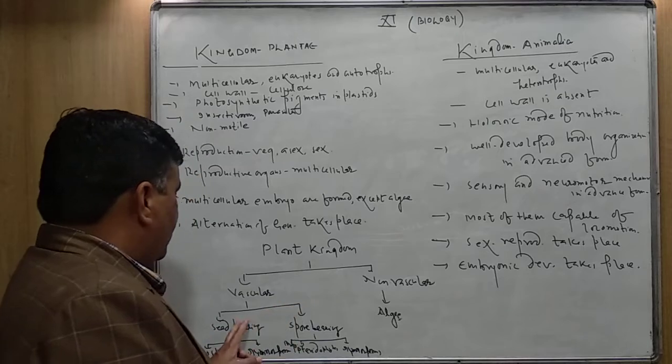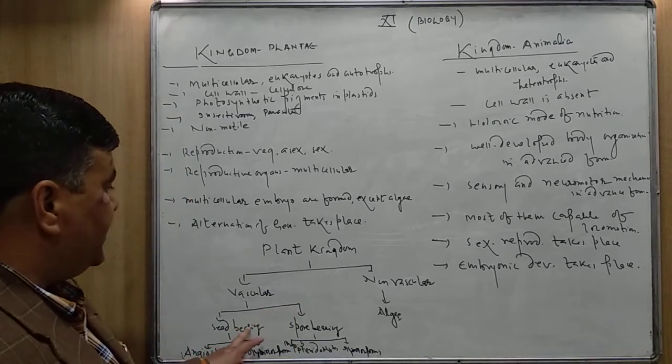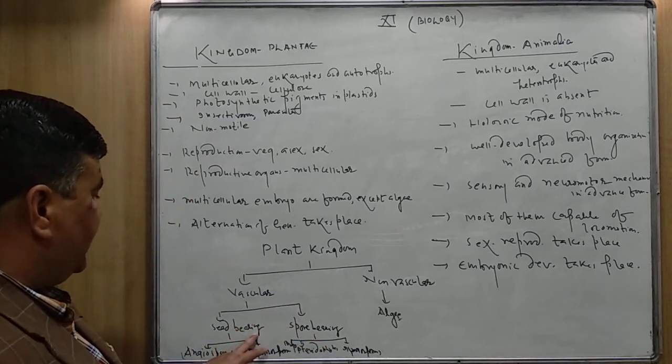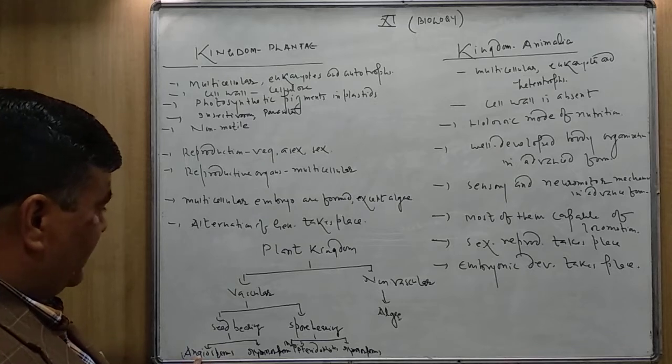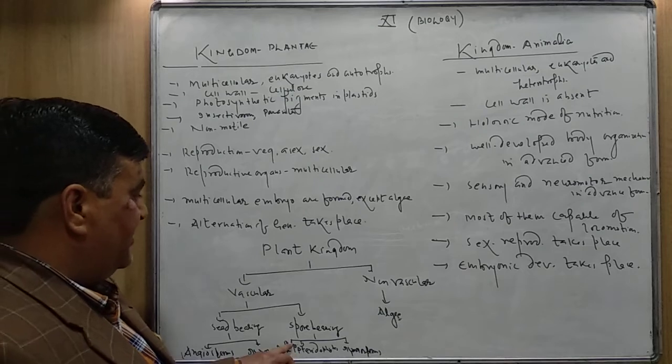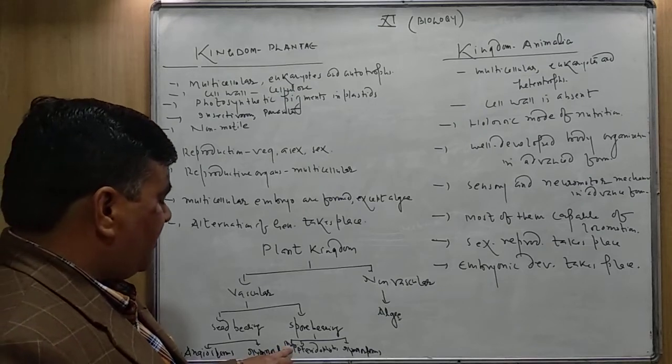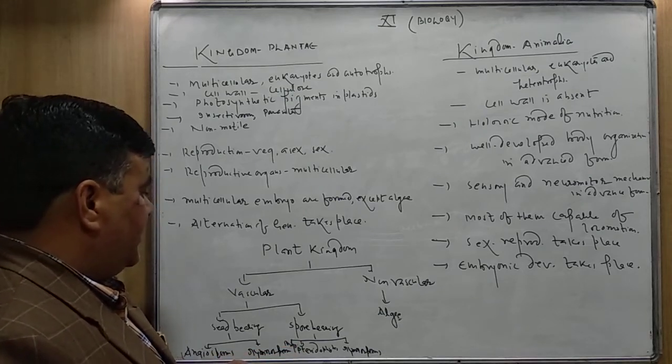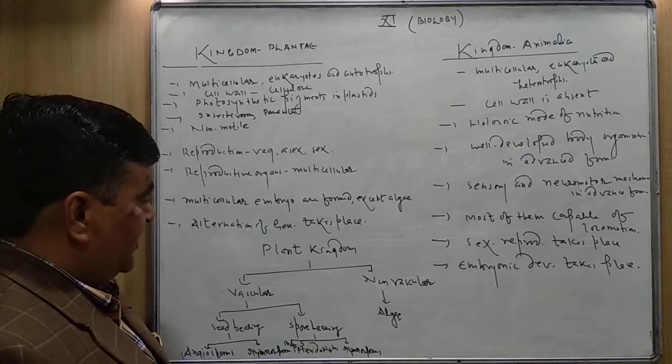The vascular plants are also classified into two groups, seed bearing and spore bearing. The seed bearing includes angiosperms, flowering plants, and gymnosperms. And spore bearing contains mainly the pteridophytes.